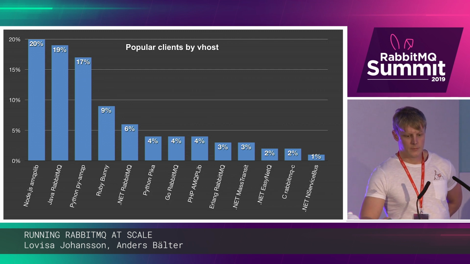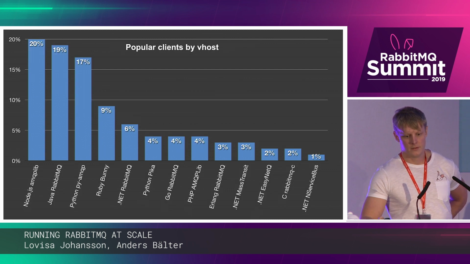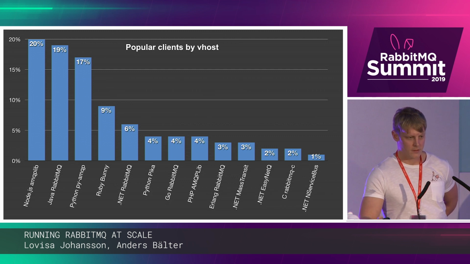As you can see, the Python clients dropped quite a bit, especially the Pika client, that went from 17% of all connections to only being the most popular client on 4% of the vhosts. So I think this is a more fair way to look at it. We shouldn't endorse being sloppy with connections.